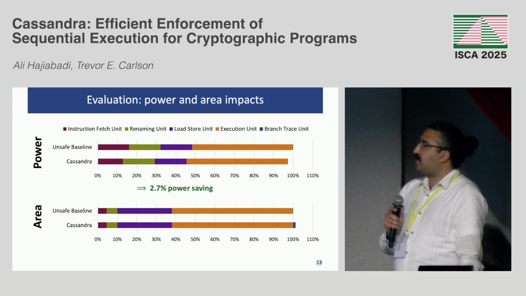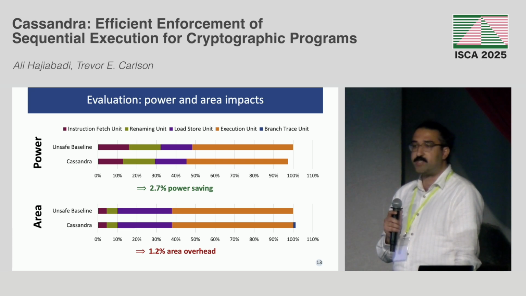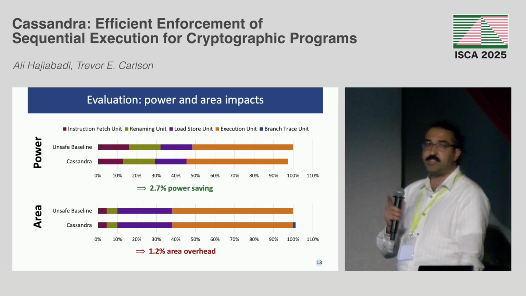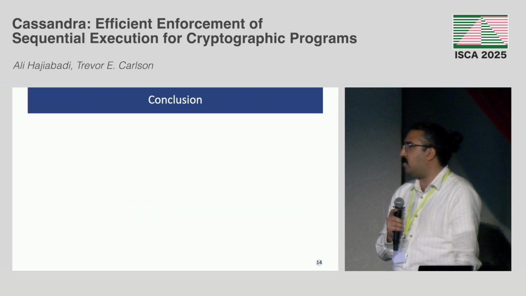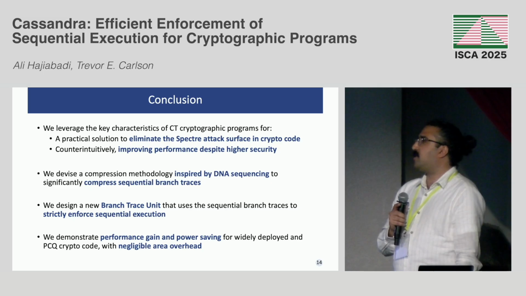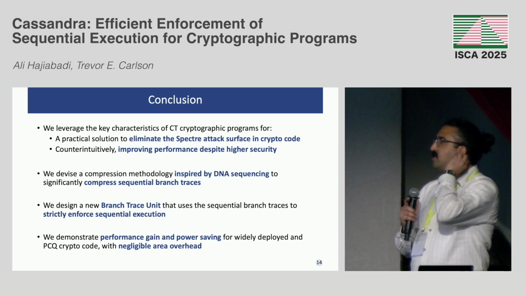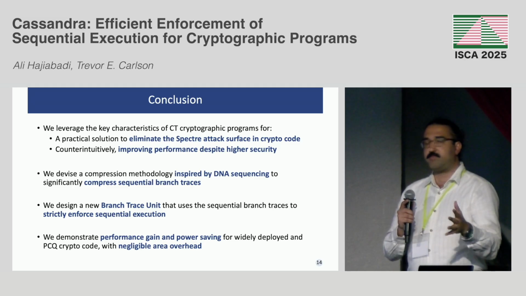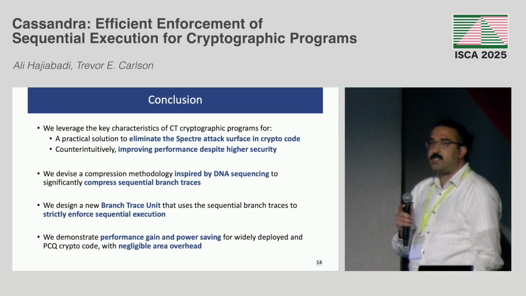And also we looked at the power and area impacts of Cassandra, and we showed that Cassandra can even provide some power savings, because branch tracing is much simpler, right? But we have about 1% area overhead. So basically in Cassandra, we designed a new defense for constant-time crypto that eliminates the attack surface for Spectre. And we showed that we provide performance speedup with negligible area overhead.